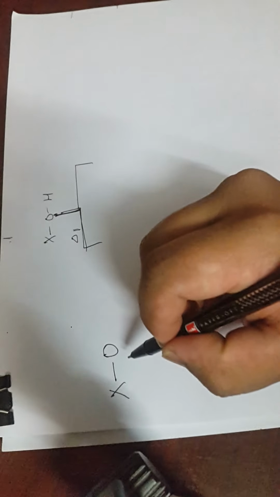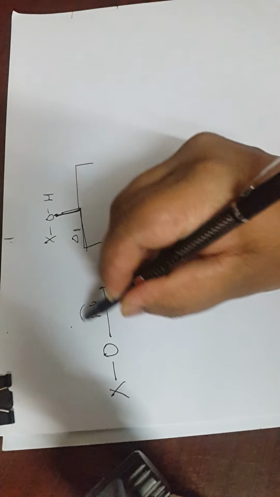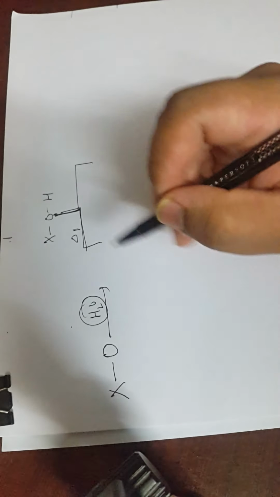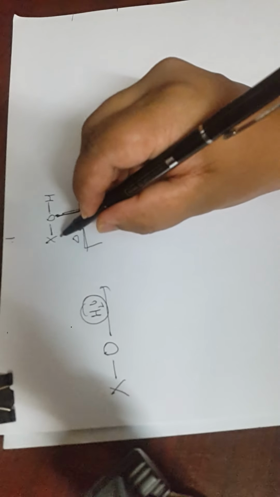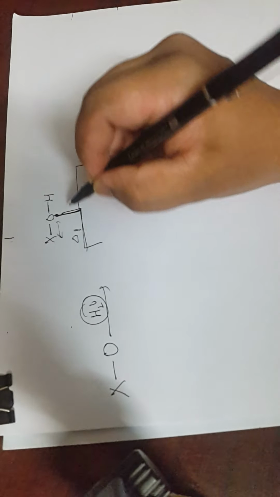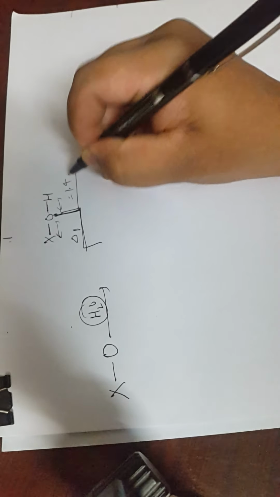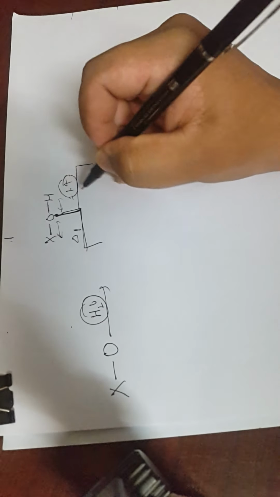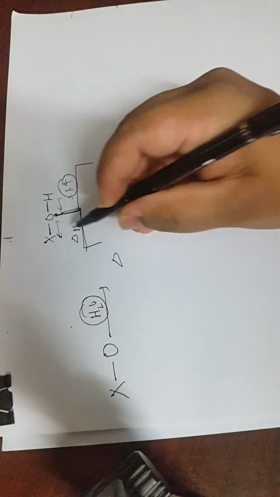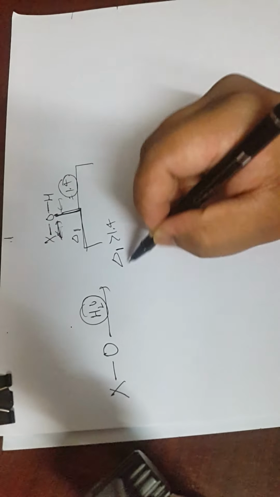If this metal oxide of any element is treated with excess water, it will form hydroxide, XOH. Consider the difference between X and O, delta 1, and between oxygen and hydrogen. If delta 1 is greater than 1.4,